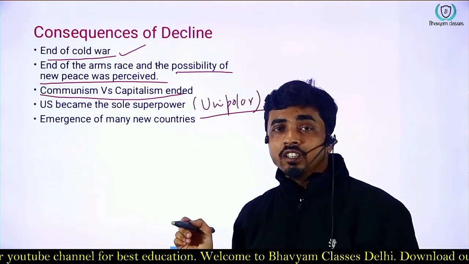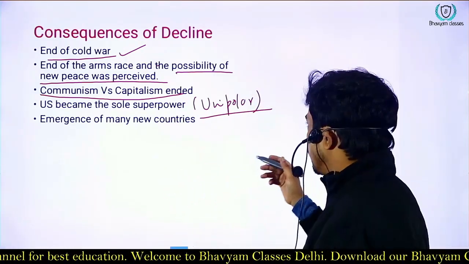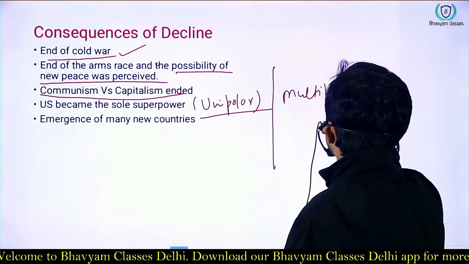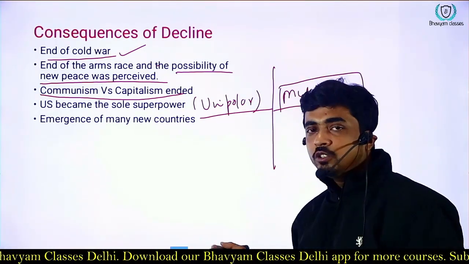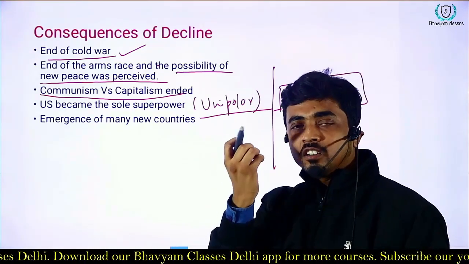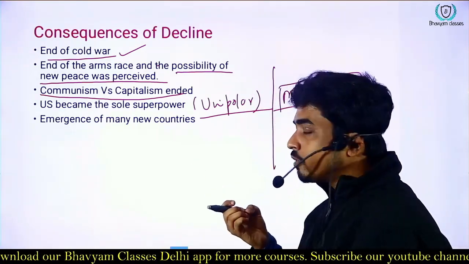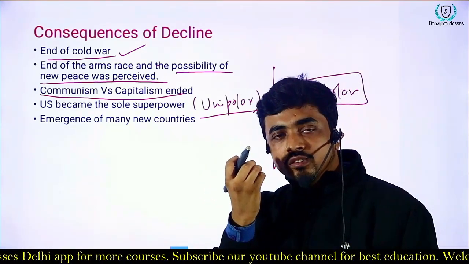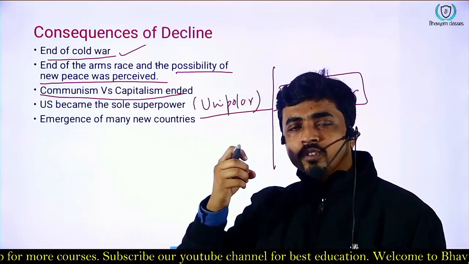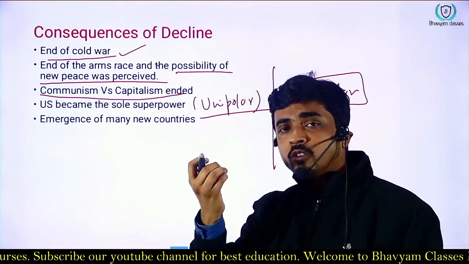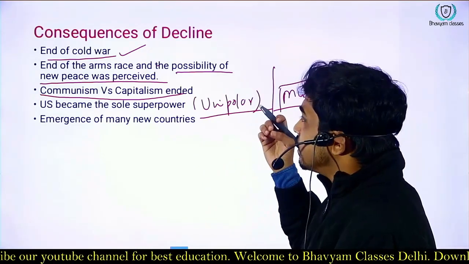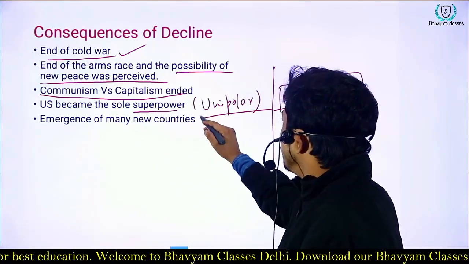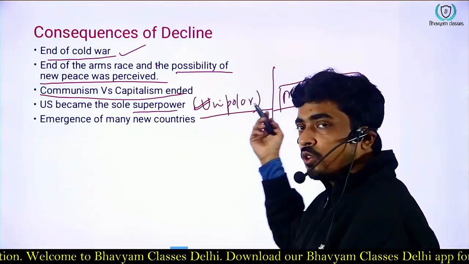Although all the countries had the chance to make the world multipolar, it could not happen because of the US's economy, technology, etc. The US also used hard power and all the ideas of how to expand hegemony, like soft power and hard power, to continue its rule as a superpower. So unipolar emerged, and multipolar could not emerge.